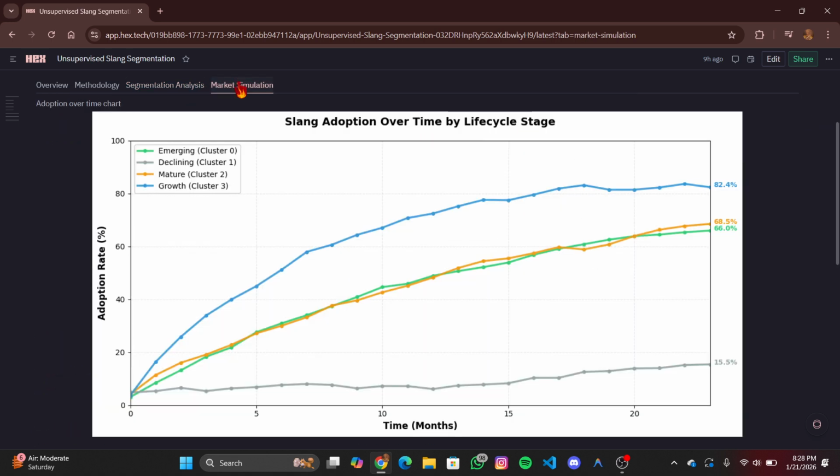And coming to the market simulation, once life cycle stages are identified, we simulate how slang adoption behaves over time. In this slang adoption over time by life cycle stage chart, this chart shows adoption trajectories across clusters. Growth clusters accelerate rapidly, while declining clusters remain flat.